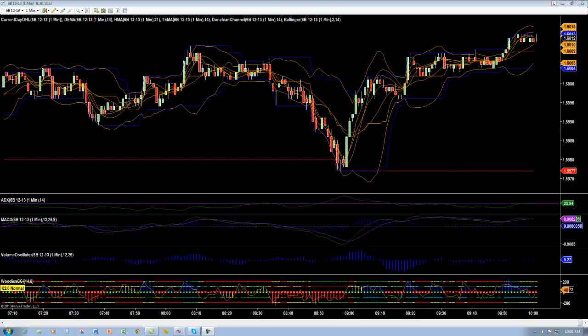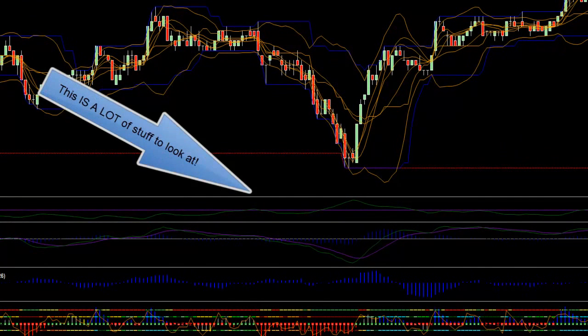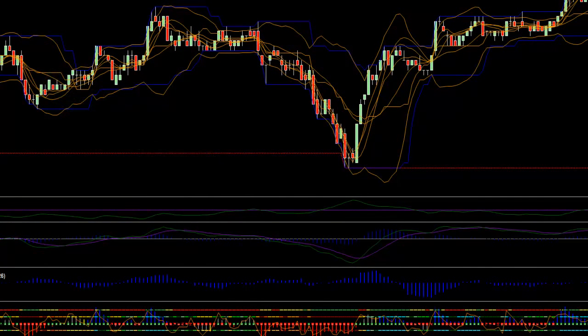All I've done with this chart is simply add some indicators on there, and then of course you can create a system out of anything if you really want. However, the million-dollar question is, if you've got all these different things to look at in order to make your trading decision, wouldn't it be better to keep things simple? Let's just use these oscillators at the bottom as an example.